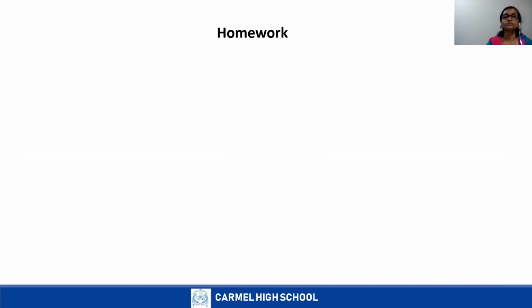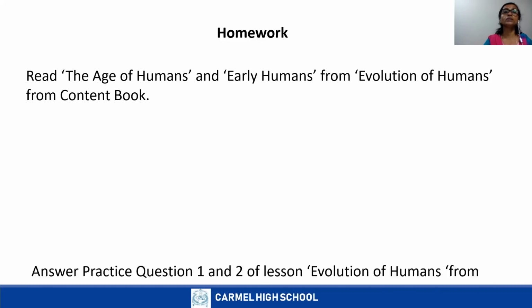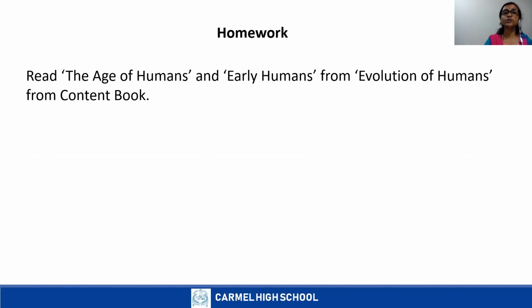Now homework. Read the content book. Read the text from The Age of Humans and Early Humans from your content book, page number 23, and complete workbook S1 and S2.